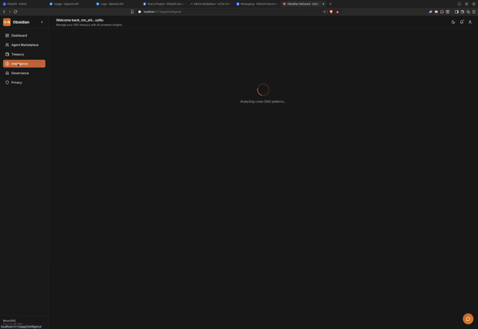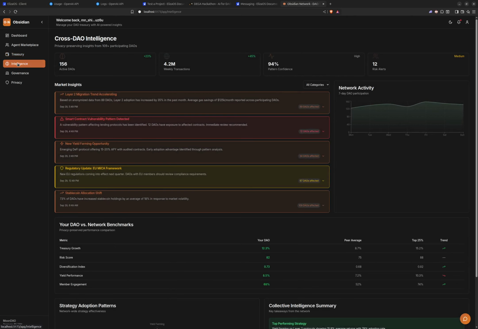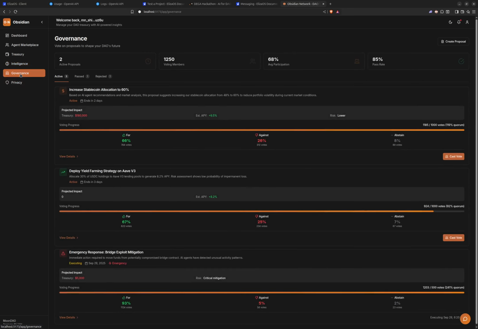We have the intelligence page where you can share information anonymously across multiple DAOs. This is privacy preserving insights from participating DAOs. If you're participating within the network, you can share information anonymously, and there are different tiers for the level of information to be shared, which can be set in our privacy page. We also have a governance page where different people and different participating DAOs can vote on different proposals within